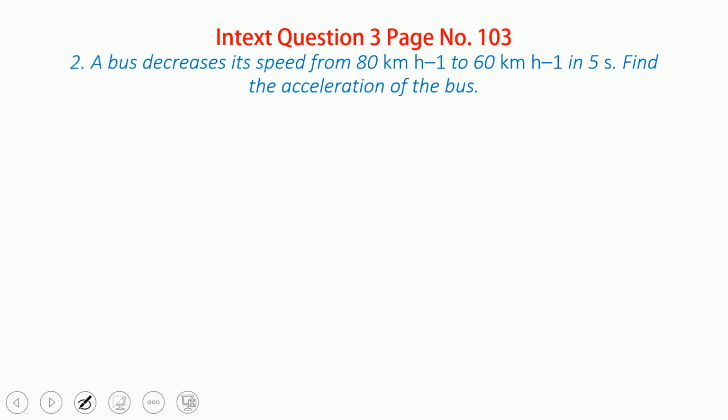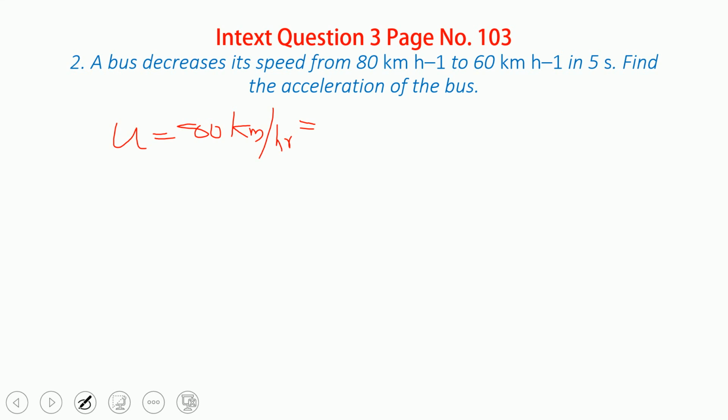Here, the speed of the bus decreases, so the initial velocity u is equal to 80 kilometer per hour. Now you know that in order to do the sum, all the quantities must be in the CGS system or all in the MKS system. MKS means meter, and the time must be in seconds. So it is in kilometer.